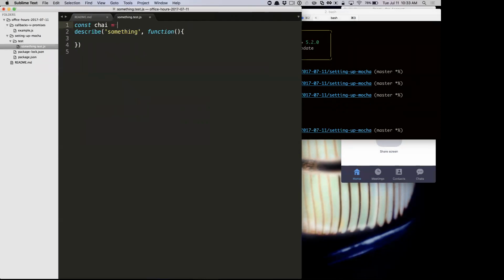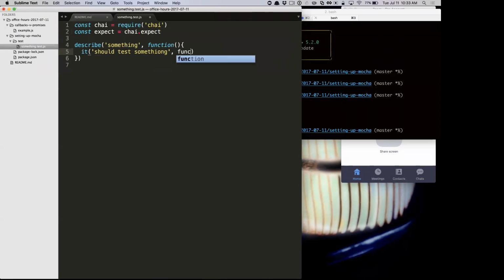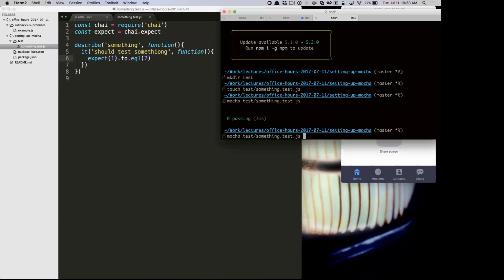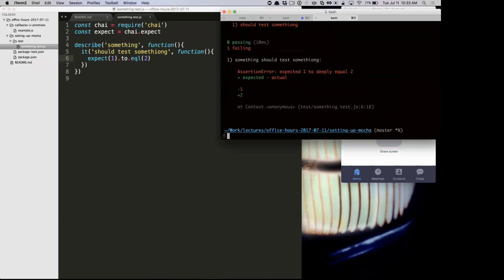So we'll require Chai, and we'll use expect, and we'll do expect 1, 2 equal 2, and we'll run Mocha on that specific test file.